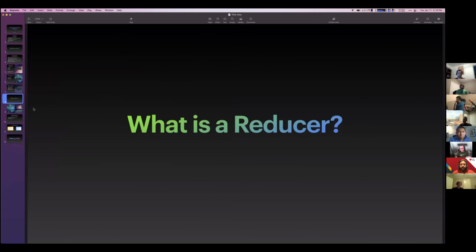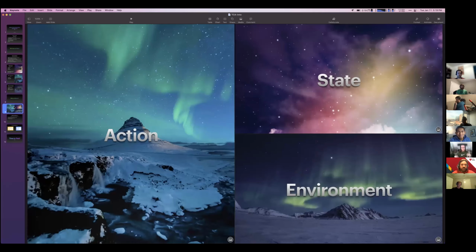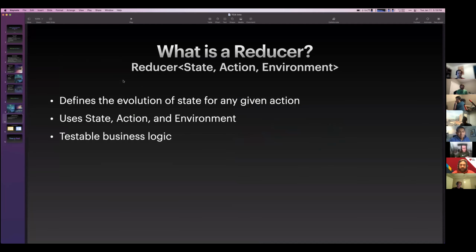So what is a reducer? I've said some things about a reducer, and like I said, not too many people like it. Some people like it. I don't know. It's okay. But a reducer is the culmination of a state, action, and environment. And more specifically, it looks like this. So we have a reducer. We pass in generic types. We need to pass in a generic state type, action type, and environment type. And then it can really drive off of that. A reducer just defines the state for any given action.